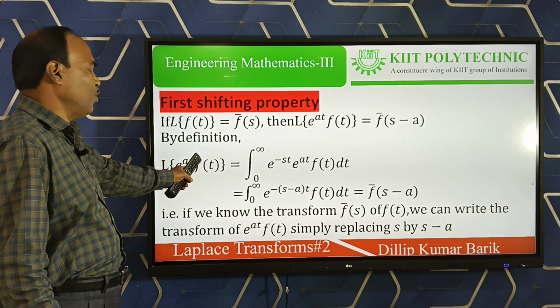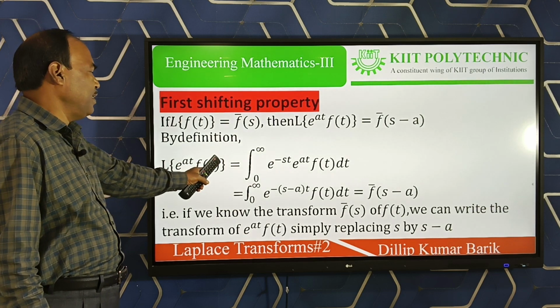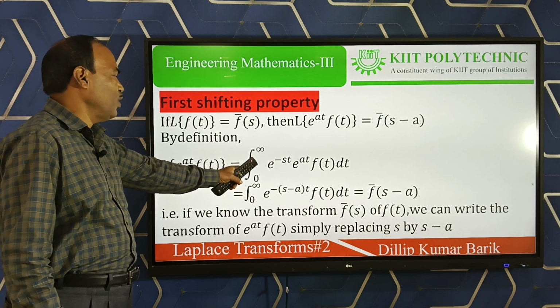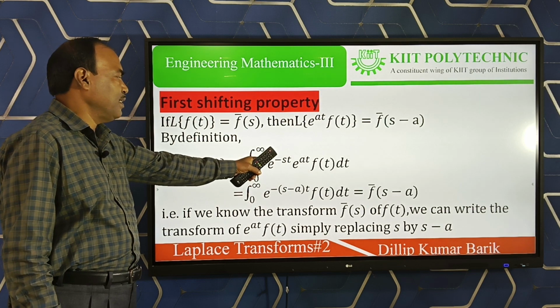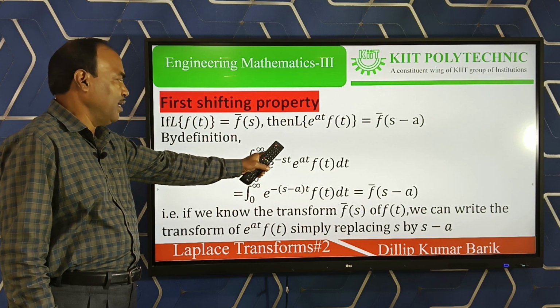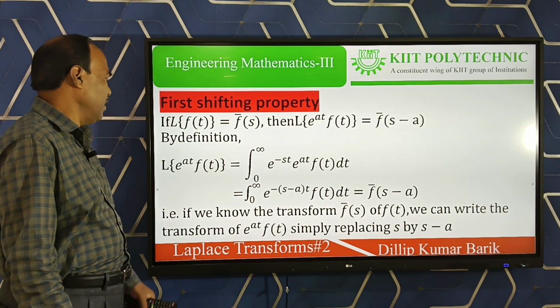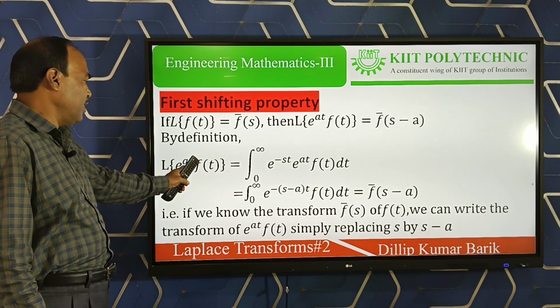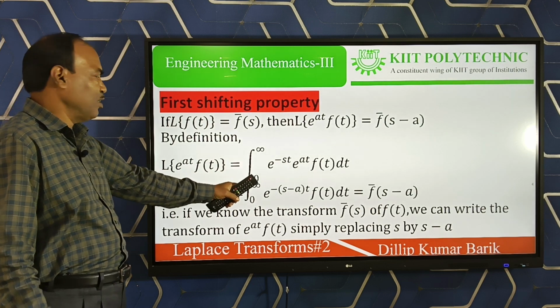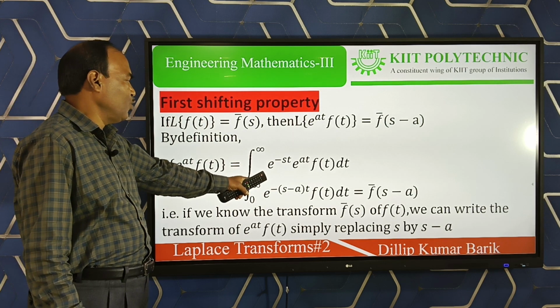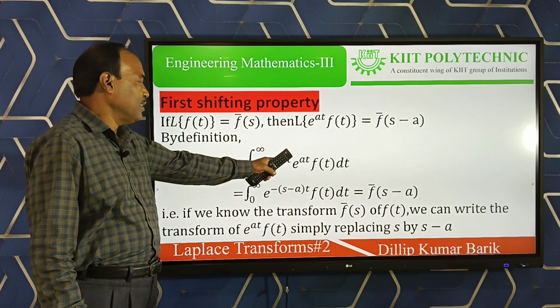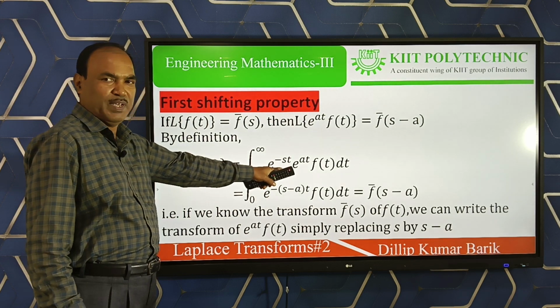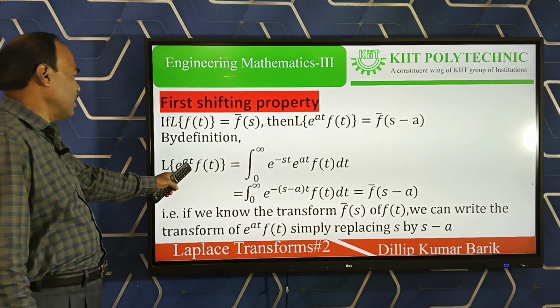By definition, as you know from the last class, the Laplace of f(t) is the integral from 0 to infinity of e to the power minus st times f(t) dt. And the Laplace of e to the power at times f(t) is also the integral over 0 to infinity, where e to the power minus st is fixed. But what is the function part here?